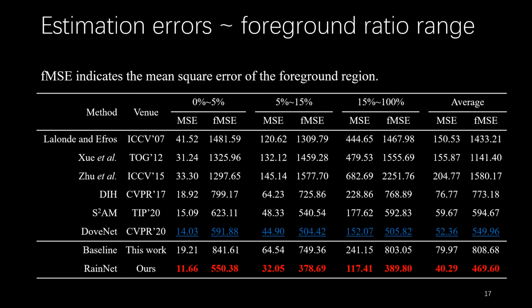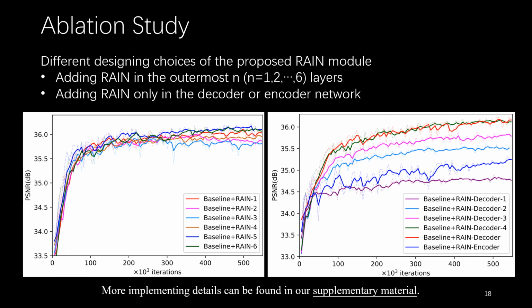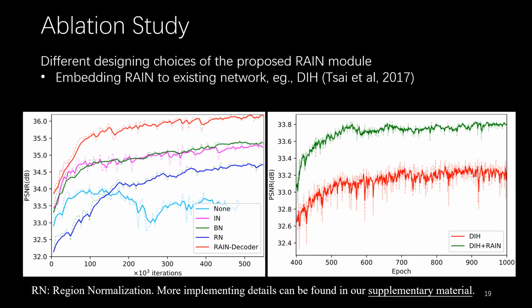We conduct a series of experiments to find the best implementation of RainNet. For example, we add RainNet modules to the outermost layers of the U-Net, or only add RainNet to the decoder part or encoder part. From the experiments, we found that applying RainNet layers in the decoder part attains the best performance. We also compare our RainNet layers with region normalization, which estimates the foreground objects without any guidance from the background. The right figure depicts the convergence performance of Deep Image Harmonization with our RainNet layers.